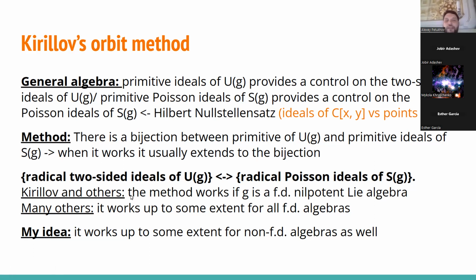It's very well, Kirillov himself, with some minor modifications from other persons, established this bijection between primitive ideals and this bijection between radical ideals on both sides. I think that it's done by Mathieu for finite dimensional nilpotent Lie algebras. And up to some extent, this method can be extended to semi-simple Lie algebras. The primitive ideals are known here.